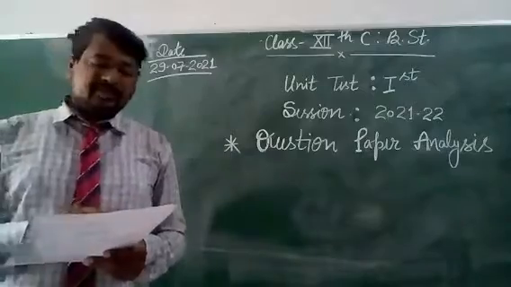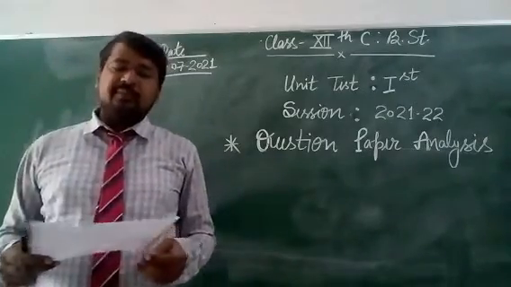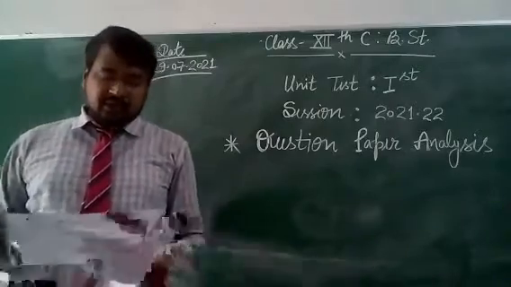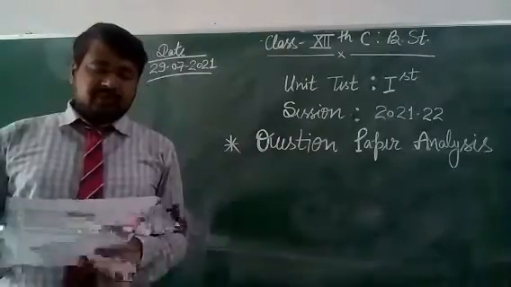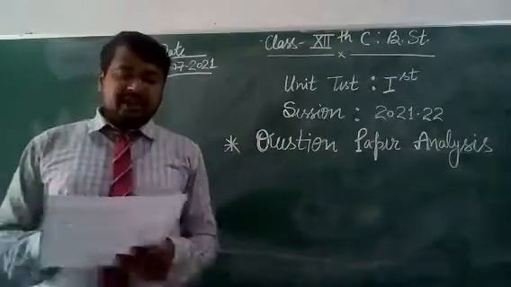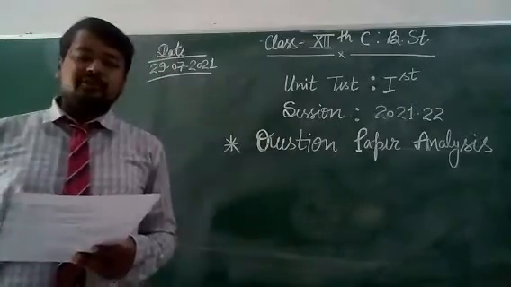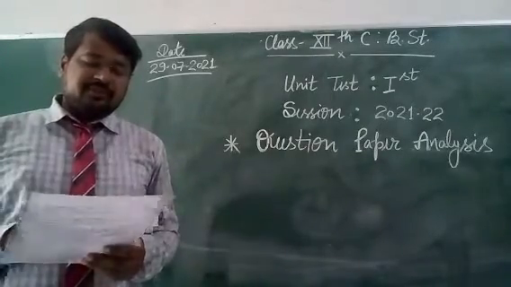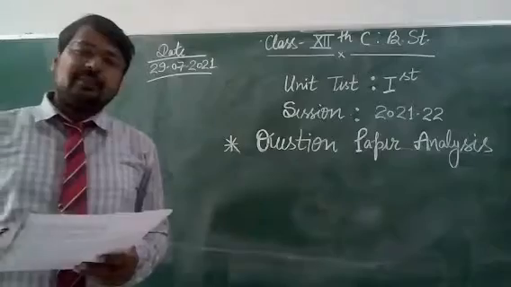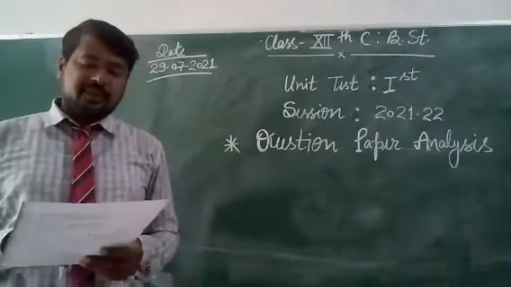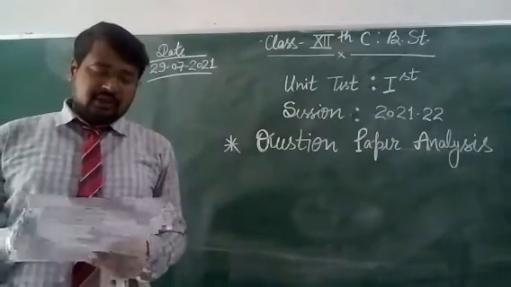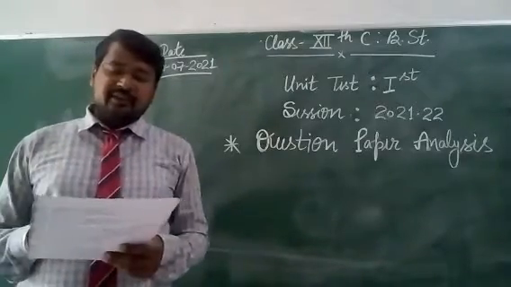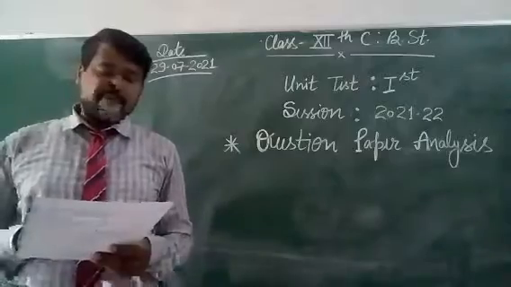Question number 1, choose the best alternative from given below MCQs. There are 5 multiple choice questions. Come to the first question from the MCQ section. A good manager focuses on. Here you have to make a correction in "on". O is written in capital form. Correct it. You have to write o in small form. The options are correct. Prosperity of management, prosperity of employees, prosperity of both, or none.